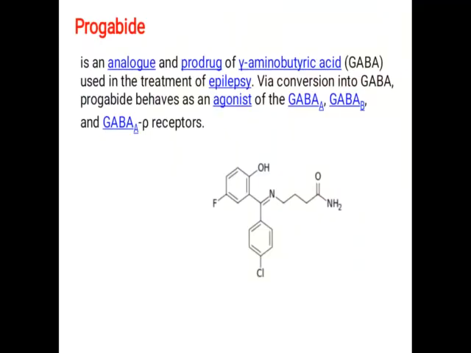Next drug, progabide. This is the structure of the drug progabide. If you go through the structure of progabide, you can find that it is a prodrug. It is a prodrug of gamma aminobutyric acid. Okay, so we are discussing Parkinson's, where a decrease in the level of dopamine leads to Parkinsonism.